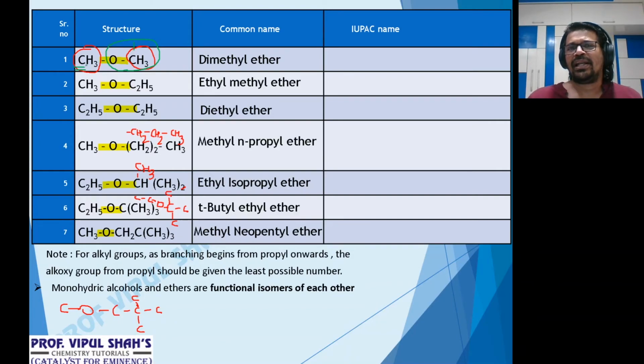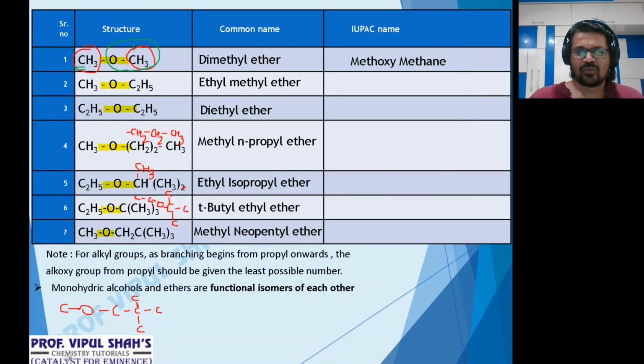Methoxy. Parent alkane with 1, methane. IUPAC ethers are called alkoxy alkane. So if they're called alkoxy alkane, here it will be called methoxy methane. Clear? Both are the same, so select any one with oxygen as alkoxy, and the other one is the parent alkane. So the IUPAC name is methoxy methane.